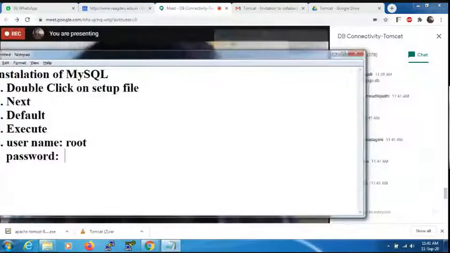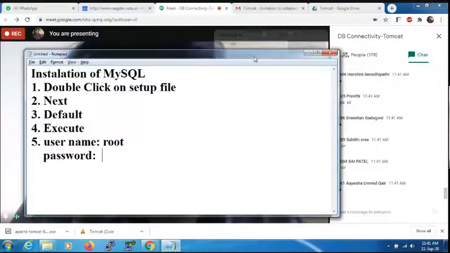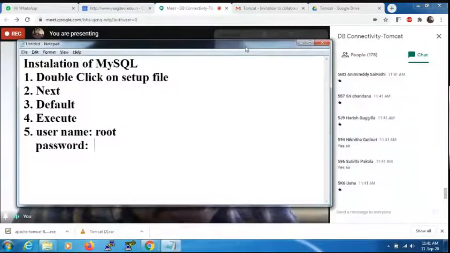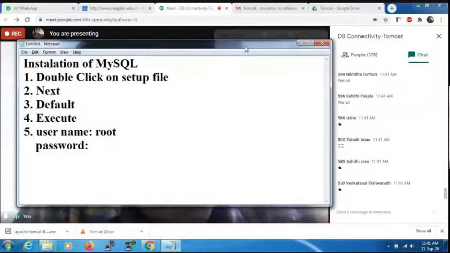This is a special class I'm taking because some of the people are facing problems in order to deal with database as a part of your project based learning.